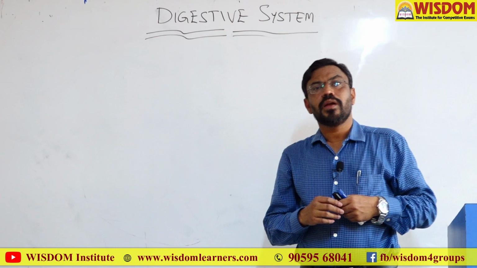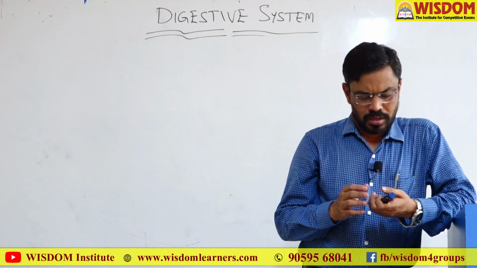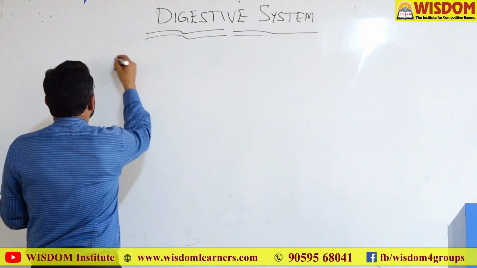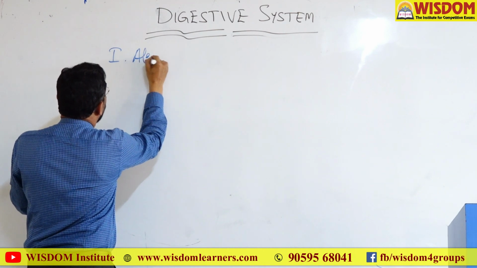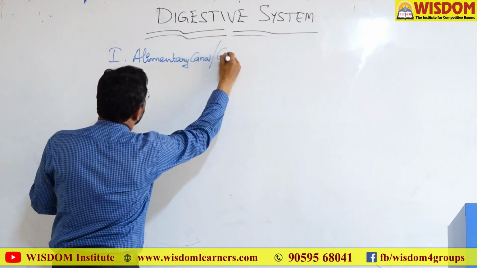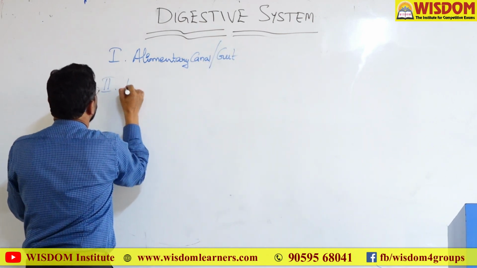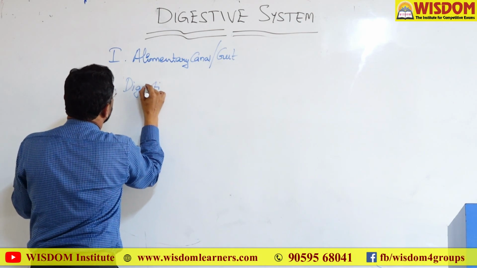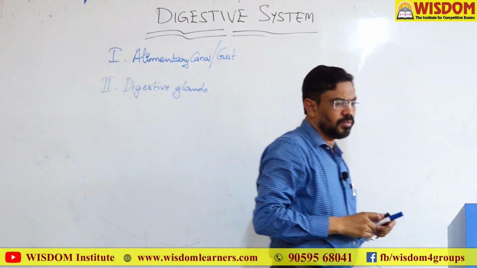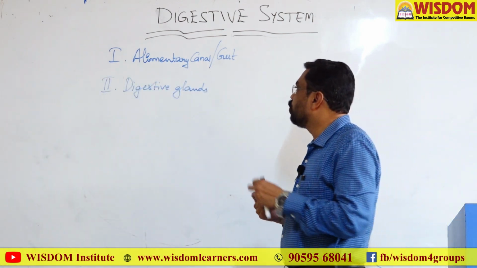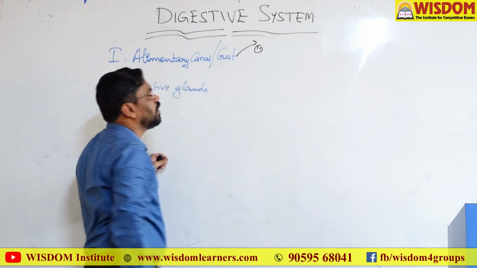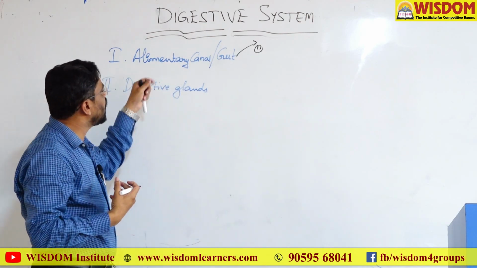If you observe the anatomy and physiology of the digestive system, it can be studied under two main headings. These are the alimentary canal, or simply the gut, and digestive glands. The alimentary canal is a long tube like structure which starts with the mouth and ends with the anus. Here we have various organs in the alimentary canal.